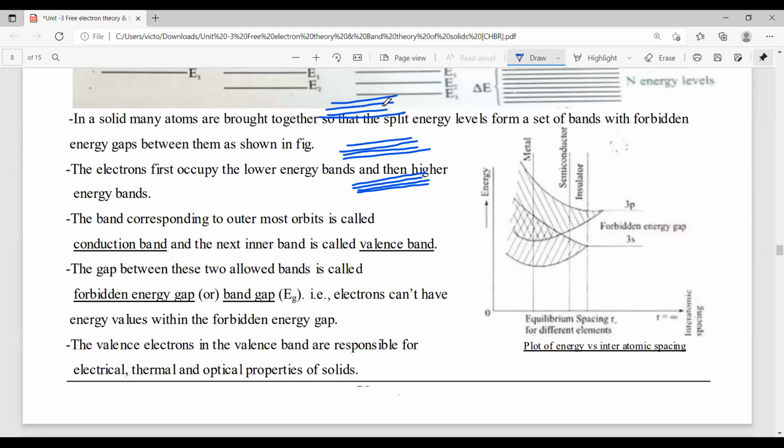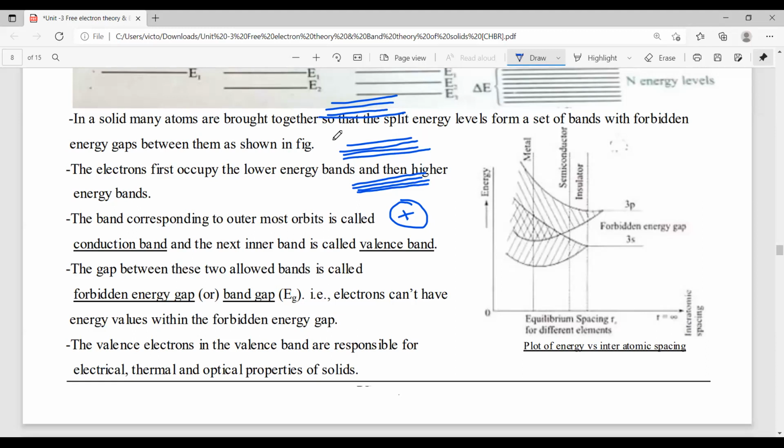Out of these bands, this is the atom. This band is nothing but the outermost orbit, and below these bands is called the valency band.